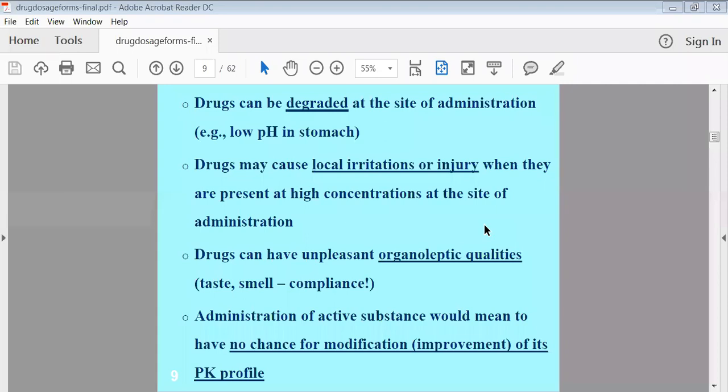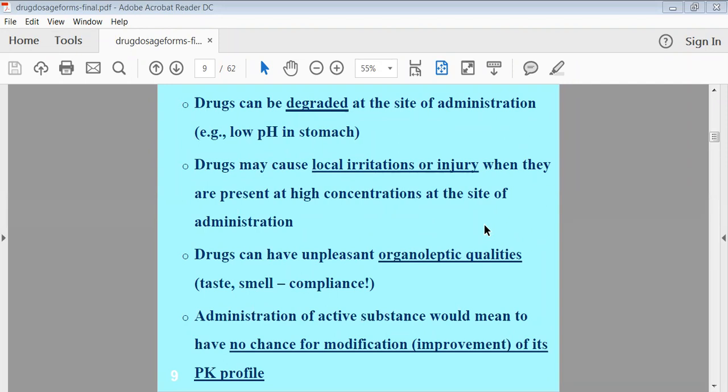Then some drugs are unpleasant in taste. Some drugs have a bitter taste. Such drugs we cannot administer directly or without excipients. So to avoid the bitterness, or to mask the taste of that bitter or unpleasant drug, we have to add excipients. Then only that drug will be taken by the ultimate user.